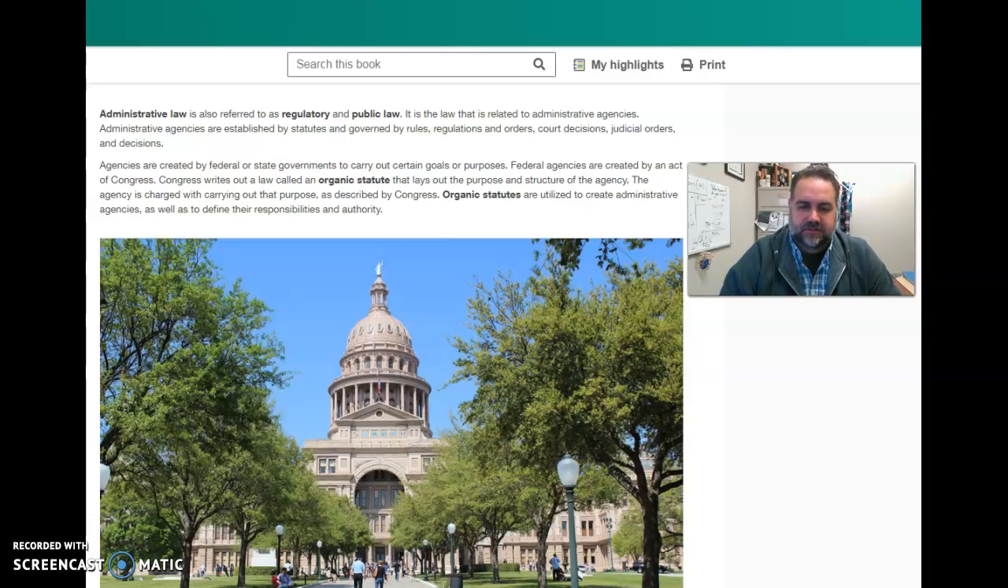But in any case, administrative law is also referred to as regulatory and public law. It is a law that relates to administrative agencies. Administrative agencies are established by statutes and governed by rules, regulations, and orders, court decisions, judicial orders, and decisions. Agencies are created by federal or state government to carry out certain goals or purposes.